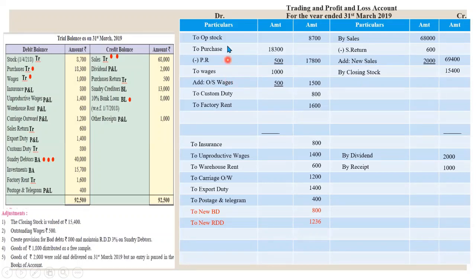See, whenever we add any goods, we write it in debit side. Whenever we have to remove goods from trading, we will write it in credit side. So here we are not preparing these goods for sale, so we will remove these goods from trading, and for removing we will write it in credit side as by goods distributed as free sample. You can also minus it from purchase. See, it is having the same effect.